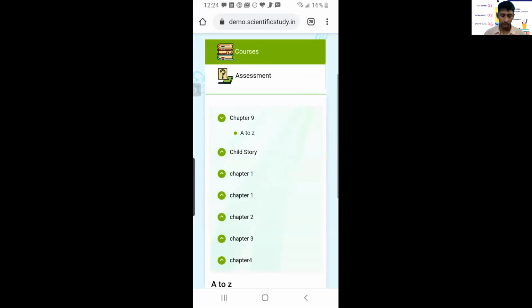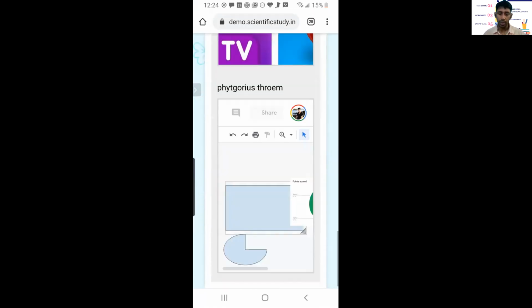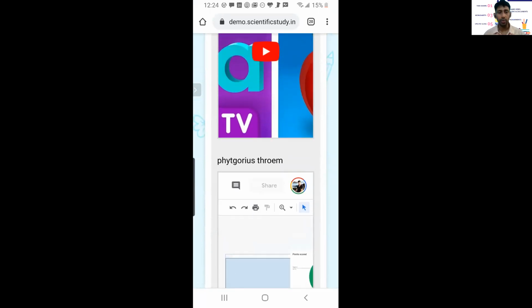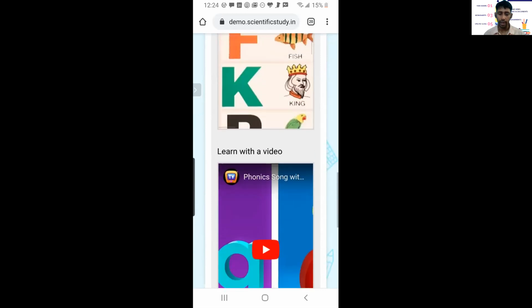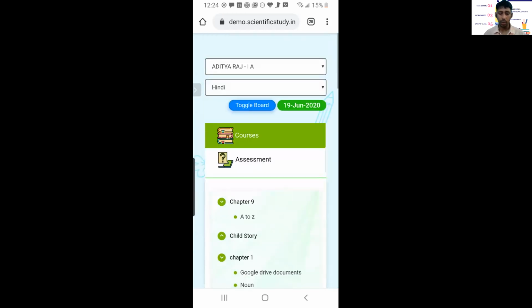Okay, so it's all coming here. That's how students will learn. You can simply share audio, video, photo, anything, whatever you want to share. Okay, so that's the whole idea.